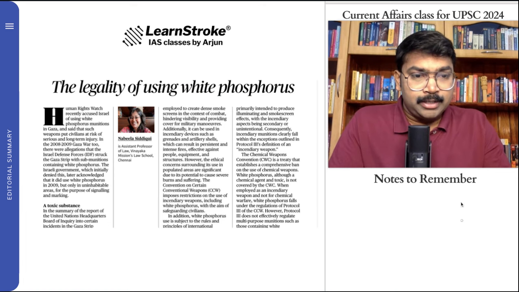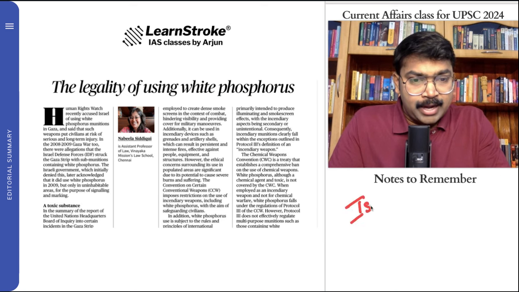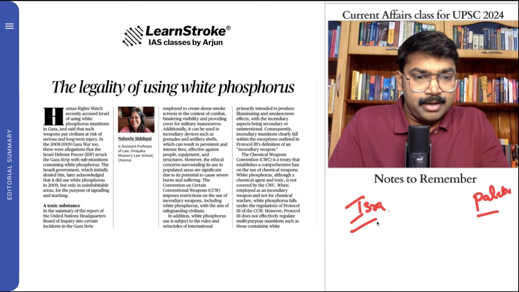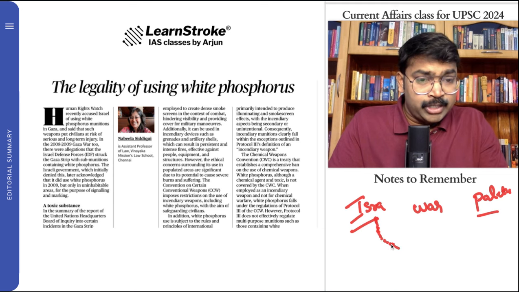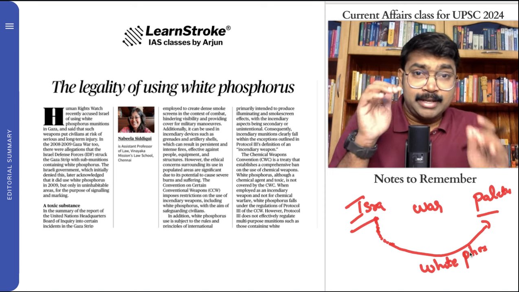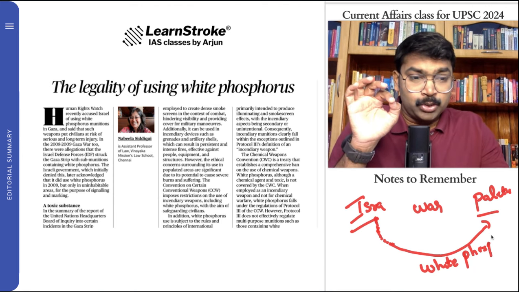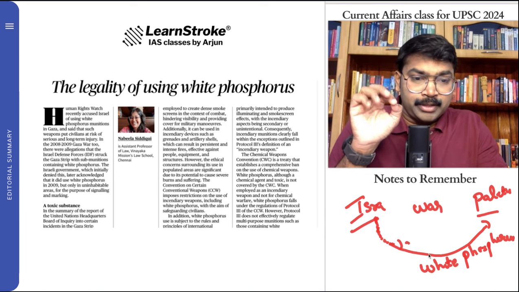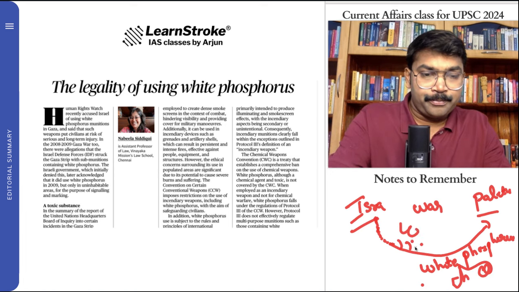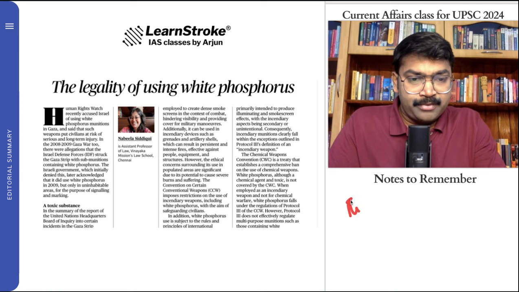What we are going to do here is, you know that at this time you have Israel and Palestine here. And during this war, many times there has been news that Israel has been using white phosphorus, which according to many international theories is not supposed to be used. You should not use white phosphorus. So in this article we should know what white phosphorus is, and what are the important defects of white phosphorus.